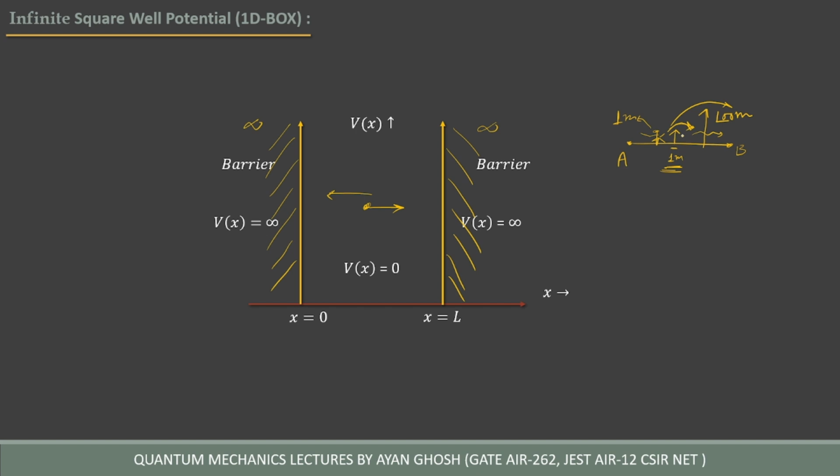So infinity is relative, and this is the meaning of infinity.